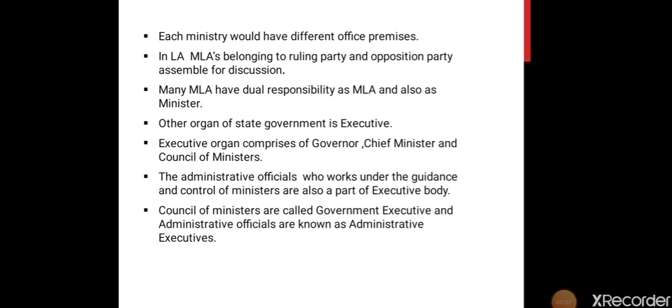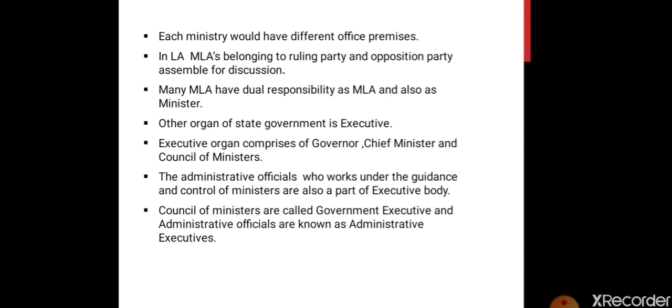Each ministry would have different office premises. Now, the Prime Minister, Chief Minister is there. Then in Chief Minister we have Council of Ministers. Who all would be in the Council of Ministers? So the Minister of Health, Minister of Education, Minister of Street Transport, and so on. These are the different ministries which are there, and these ministries work from different office premises. Premises means area. So each ministry has its own office, its own area from where it works and operates.